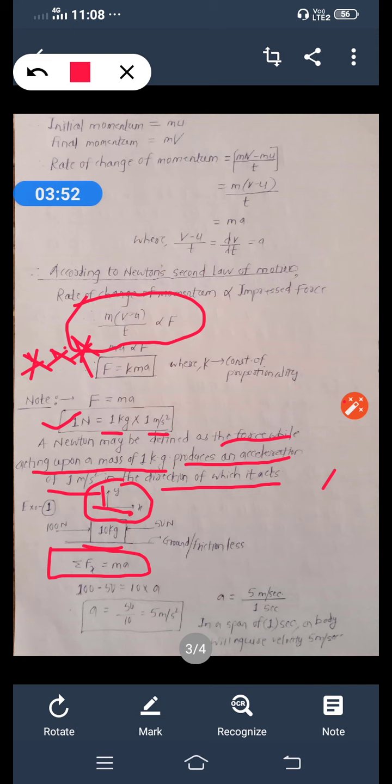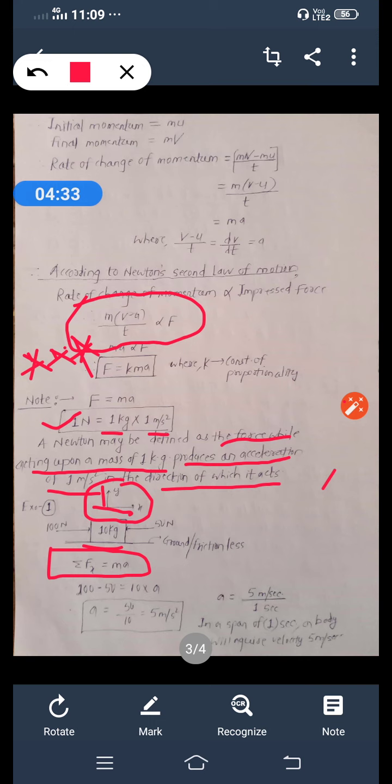As you know, in the concurrent force system, summation of all the forces is equal to 0, or we can say summation of all the forces acting on the body is equal to 0. But that is a part of statics. But here we discuss dynamics, means we consider the forces as well as motion. So summation of all the forces acting on the body is equal to mass into acceleration. Okay, so this is another way to say Newton's second law of motion.